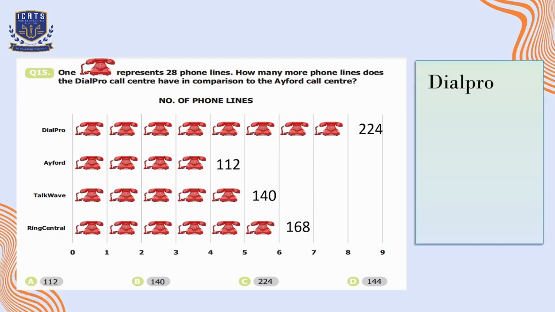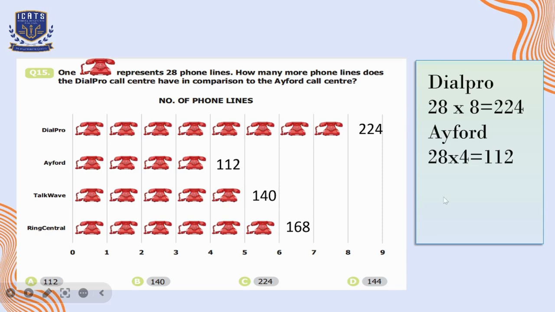So we have to do the comparison between Dial Pro and A4. So for Dial Pro, there are 224 phone lines, and for A4, there are 112 phone lines. If we subtract the values, the answer is 112. So there are 112 more phone lines in the Dial Pro call center as compared to A4 call center. So option A is the correct option here.